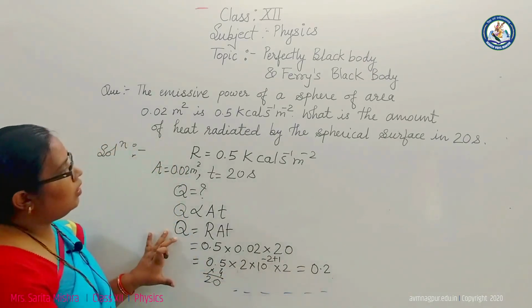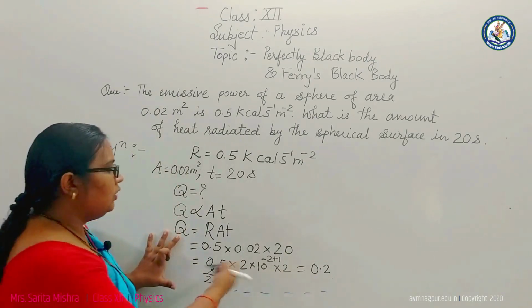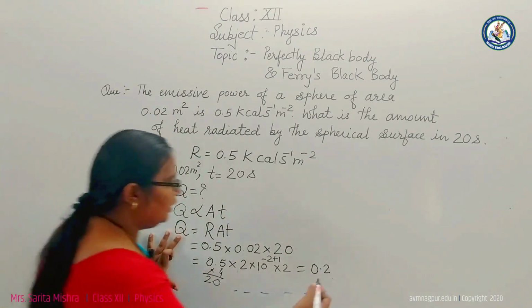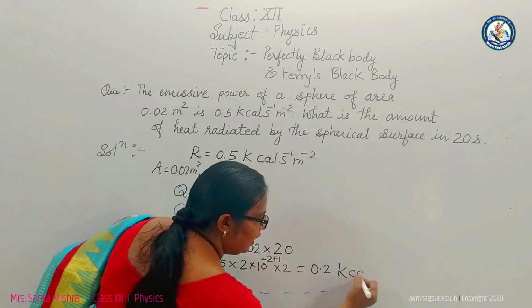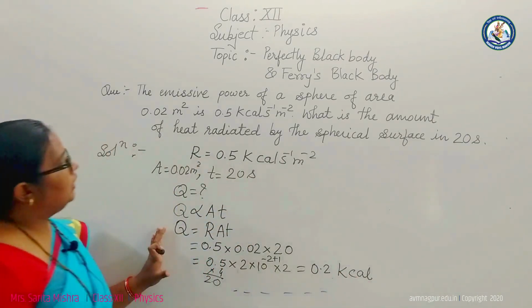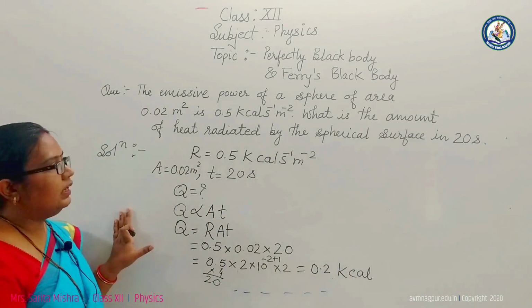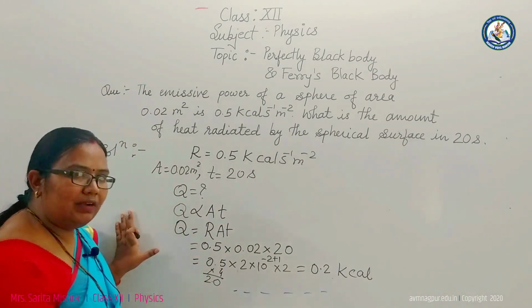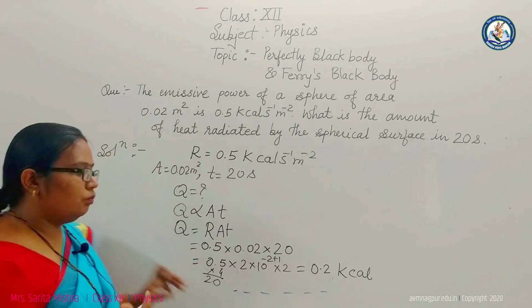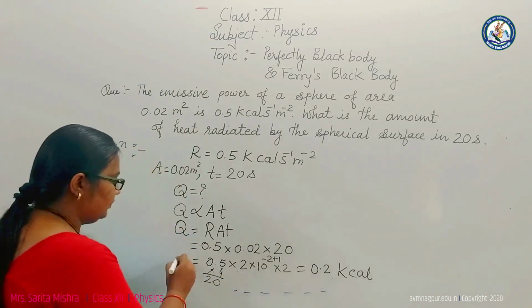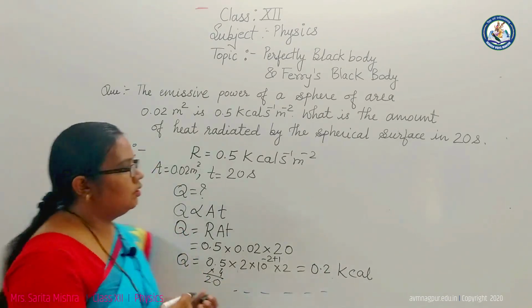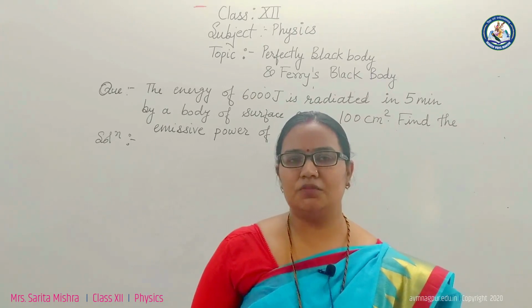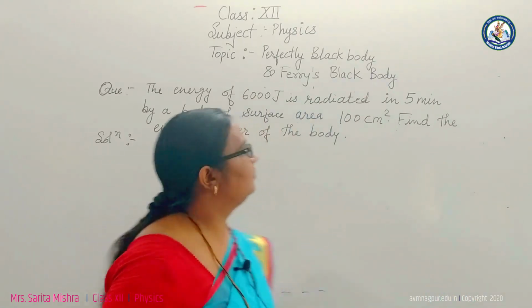So this is the amount of heat radiated, and the unit of heat radiated is kilocalorie. So the amount of heat radiated by the spherical surface in 20 seconds is 0.2 kilocalorie.